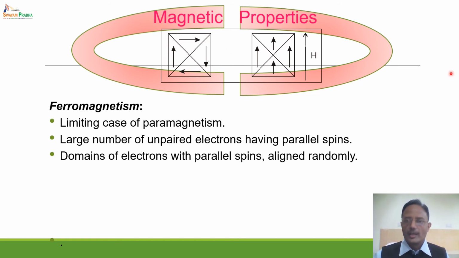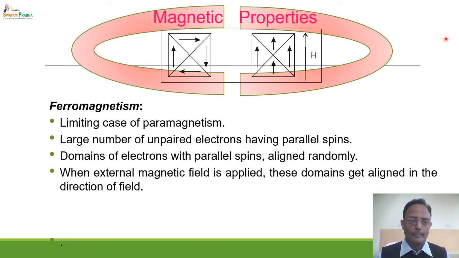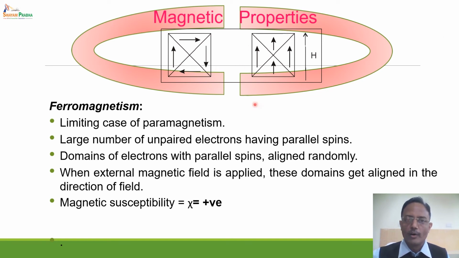But if we apply magnetic field, all the domains immediately rotate in the direction of the magnetic field, and as a result they have a tendency to show very strong paramagnetism. This is called ferromagnetic behavior, not diamagnetic but ferromagnetic behavior.